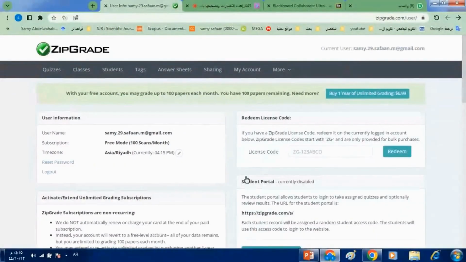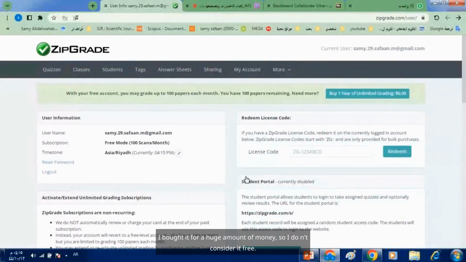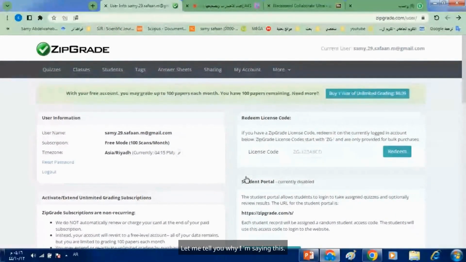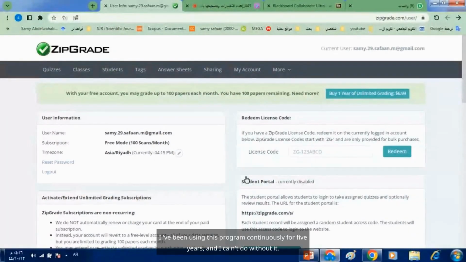I bought it for a huge amount of money. I don't consider it free. I also consider the commercial account to be practically free. Let me tell you why I'm saying this. I've been using this program continuously for 5 years, and I can't do without it.